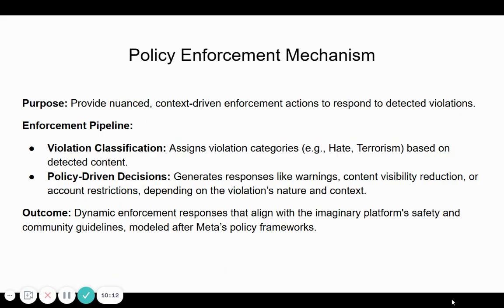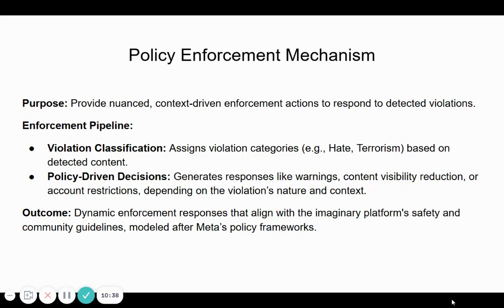Once extremist content is detected, it's essential for us to decide how to respond to it. And this is where the policy enforcement mechanism with its own dedicated endpoint comes in. The enforcement process begins with classifying the violation type, such as hate speech or terrorism, based on the detected content and the policy of violation that the entity is assigned within the knowledge graph.